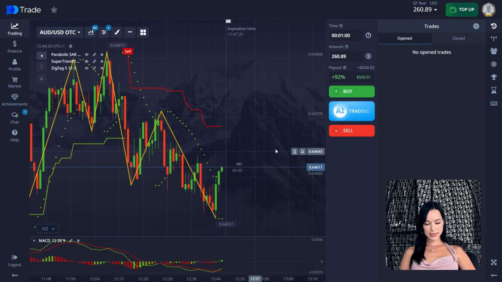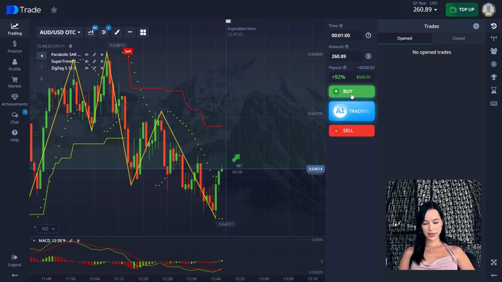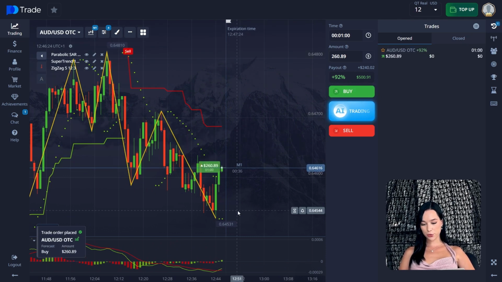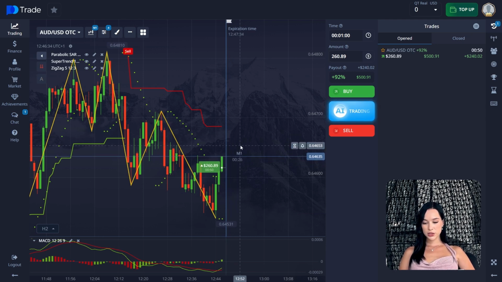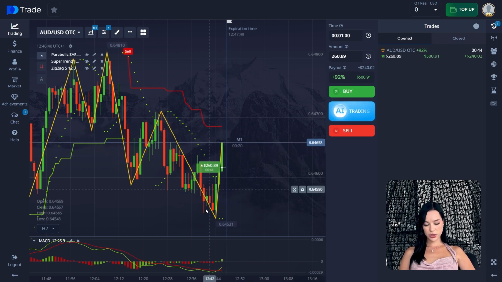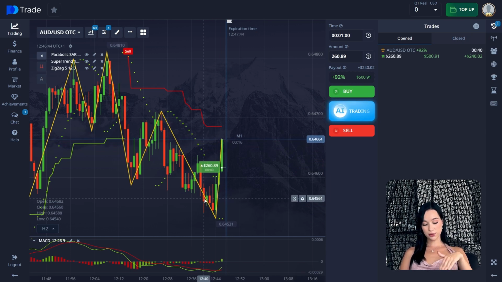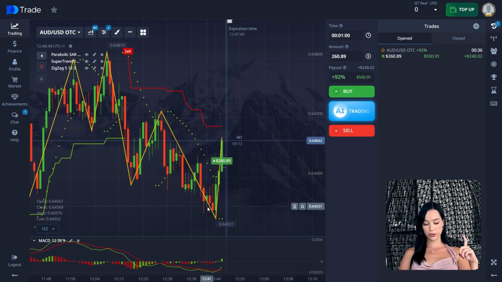So guys, let's take a look at our chart here, and we will open a buy trade for 1 minute for $260. We already earned quite a lot, so now it's going to be much easier to increase our balance. So here we can see it was a downward trend before with a lot of corrective green candles, and it finally achieved and actually created a new support level and started reversing in the upward direction. And as you can see, the green candles are really huge.